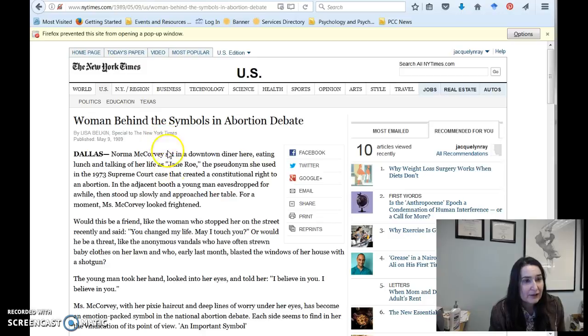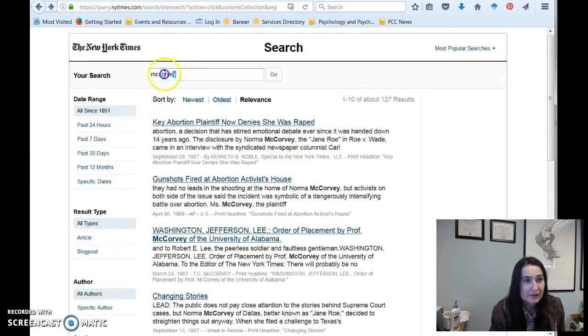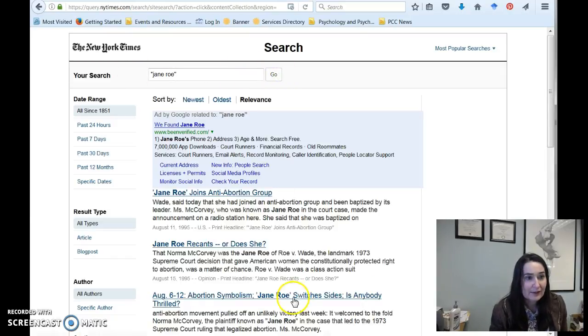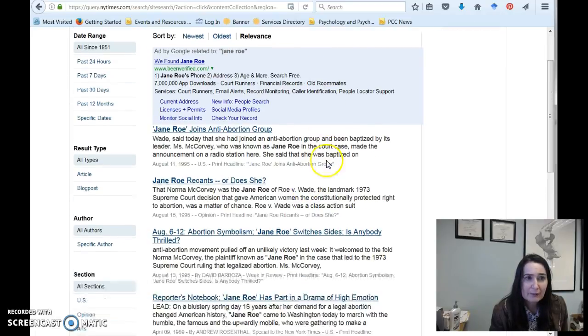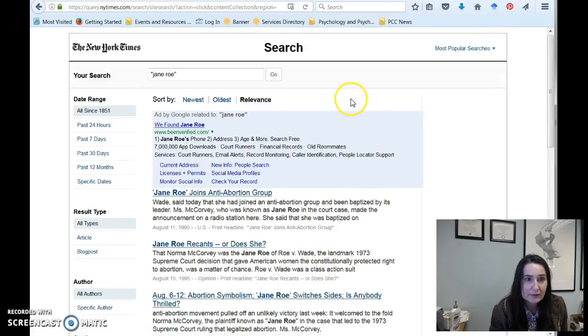So anyway, here's this article, and let's go ahead and change our search and see what happens when we switch to Jane Roe. I'm going to put Jane Roe in quotes because what I want to find is not the name Jane, not the name Roe, anywhere throughout the article. I want a solid, in quotes, Jane Roe with the full name. And so Jane Roe, it doesn't say how many were here. That's kind of surprising, but I'd always like to narrow it down.